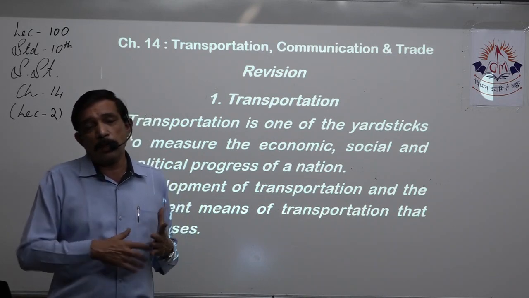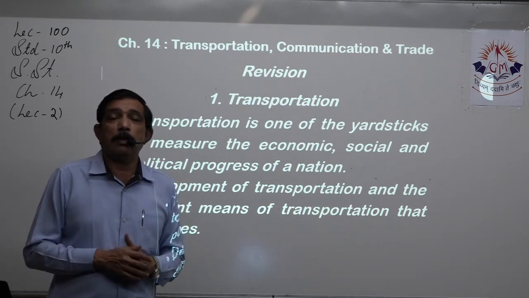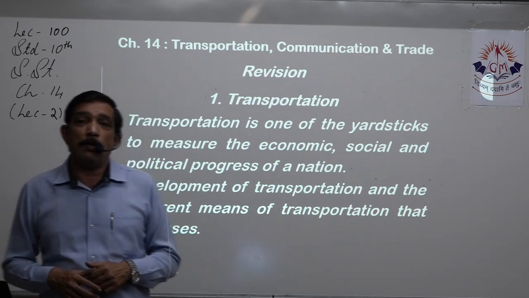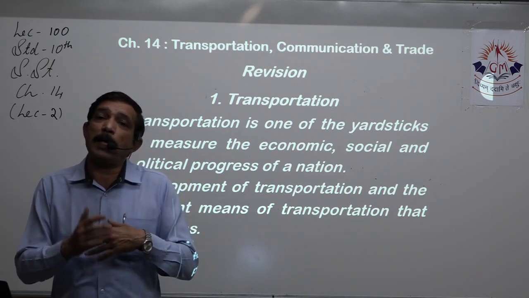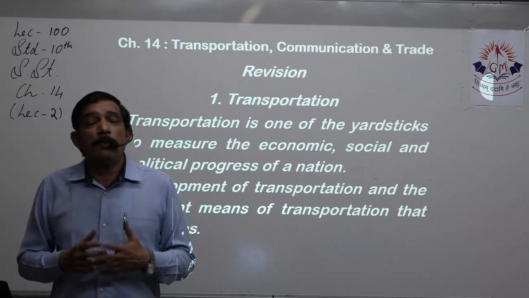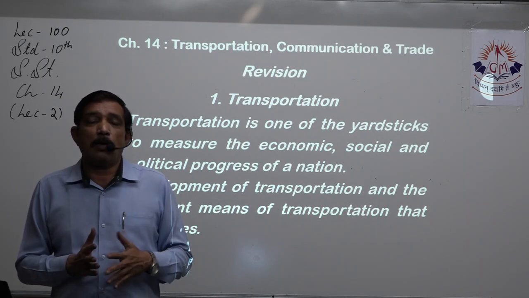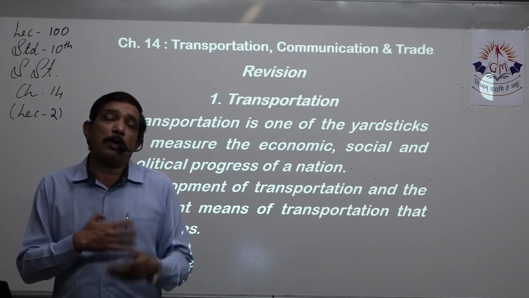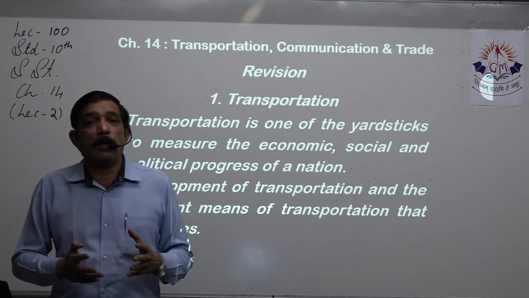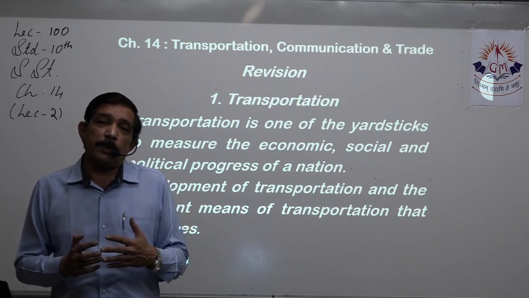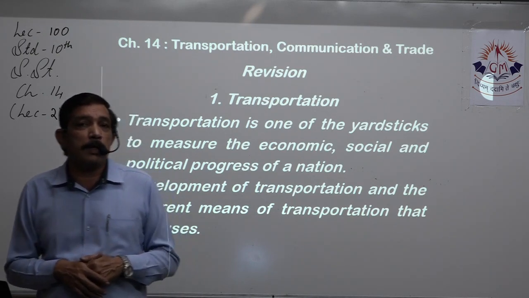After that, for quite a lot of centuries, we continued with that till the iron age started, and we had the industrial revolution where machines were found, and then we had mechanized transport. So today we are using that mechanized transport to the full, and science and technology is helping us to improve upon it. So we have better engines that can carry more load and with more speed can reduce the time which we need for transportation from place A to place B.